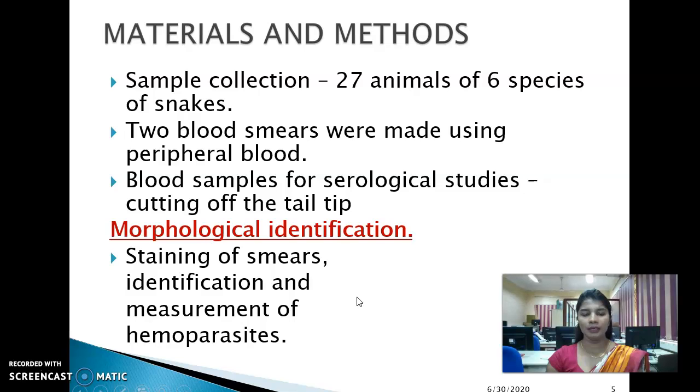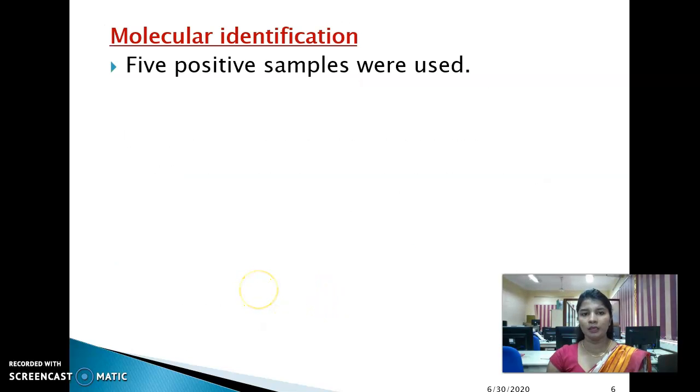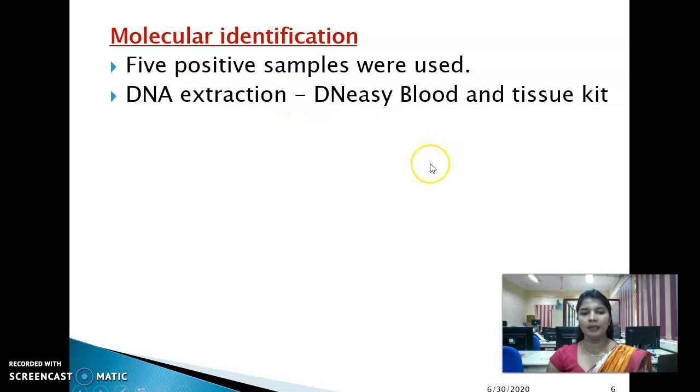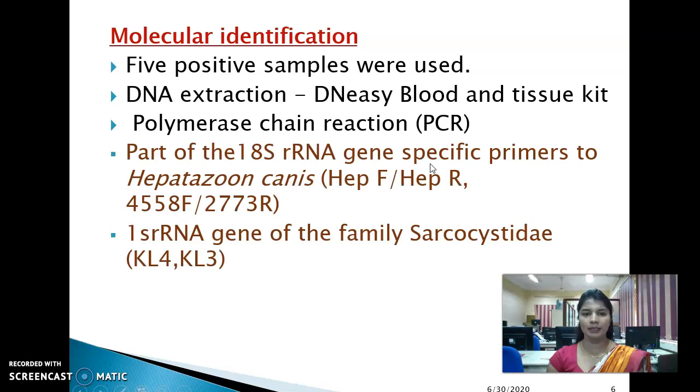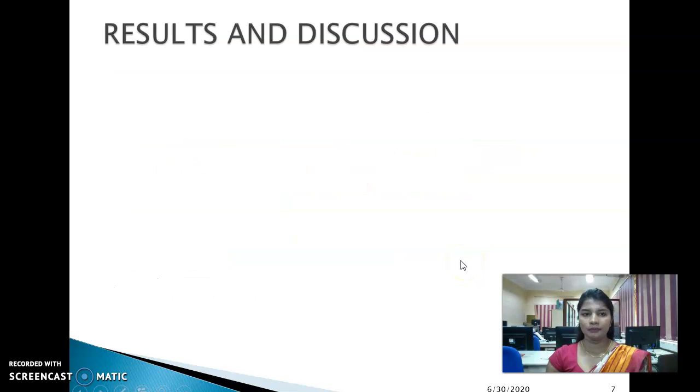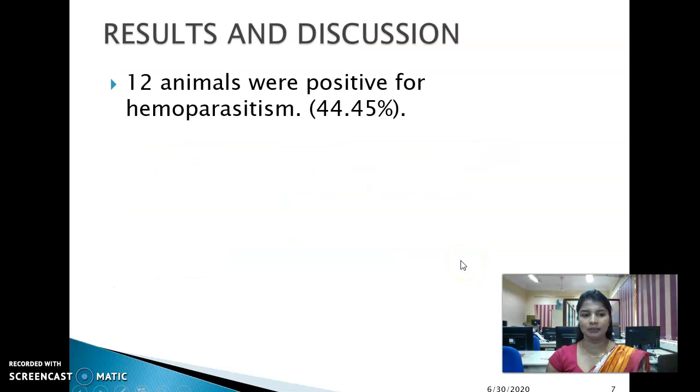Then morphological identification was done by staining of smears using Leishman stain. Then identification and measurement of hemoparasites were done under light microscope in oil immersion. For molecular identification, 5 positive samples were used, then DNA extraction, then PCR was done. I used 2 different primers, Hepatozoon canis and family Sarcocystidae. Gel electrophoresis was done.